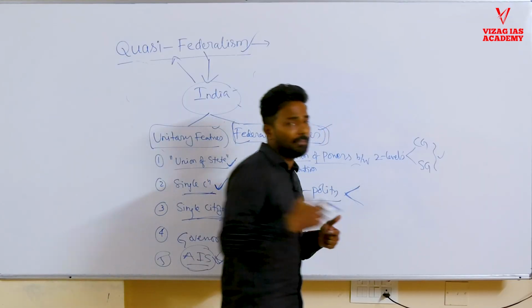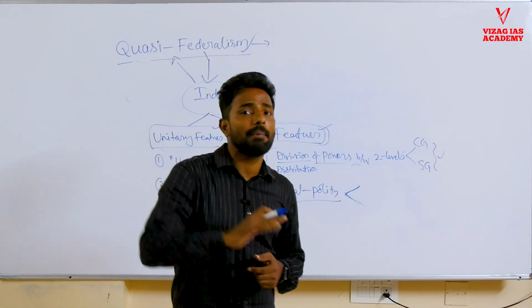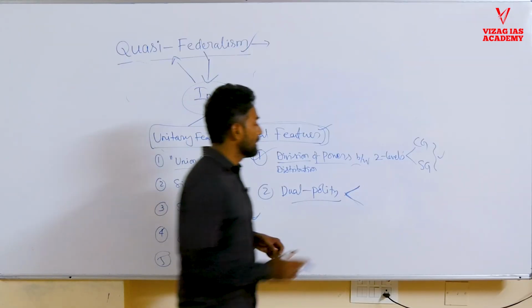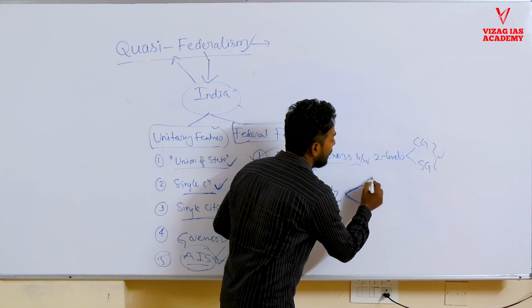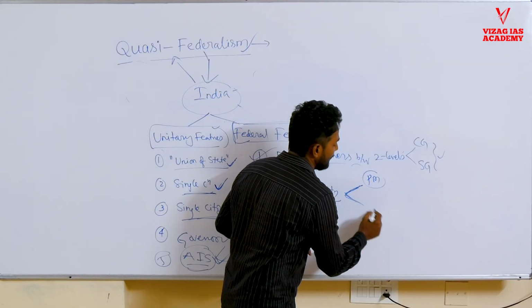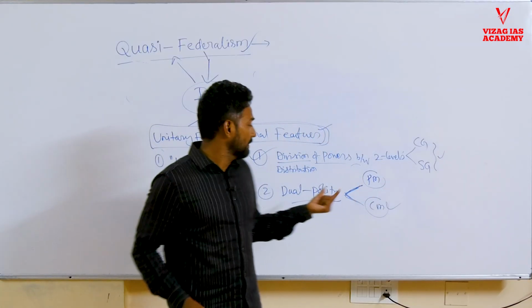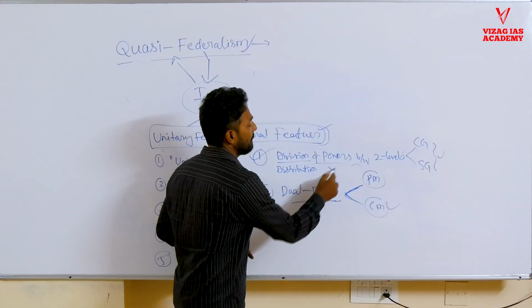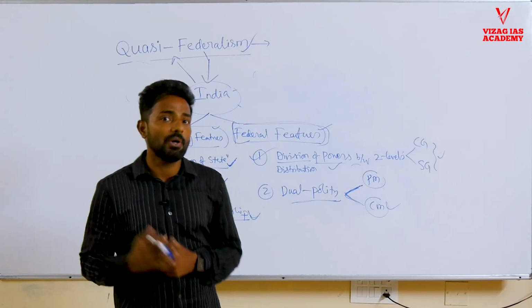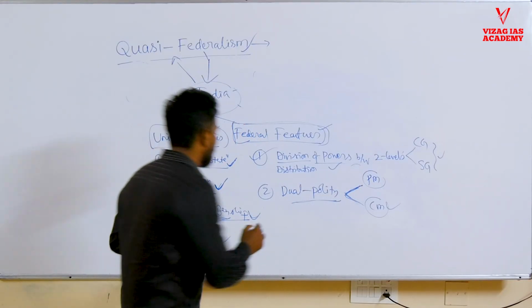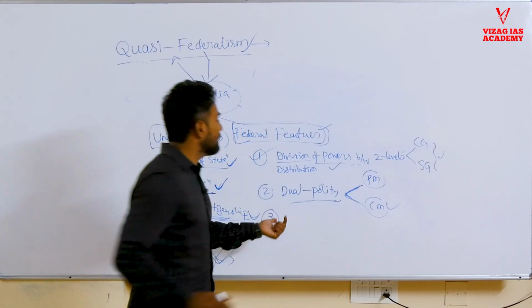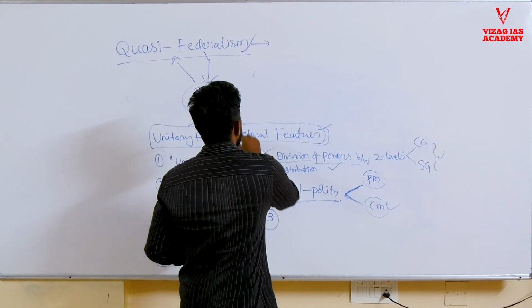We have a parliamentary form at the central level, and we have a parliamentary form at the state level also. The central government is headed by the PM. At the same time, at the state level, we are headed by the Chief Minister. So we have dual polity. Not only are the powers distributed, we have dual polity as well. And similarly, under normal circumstances, India acts as a federal state.